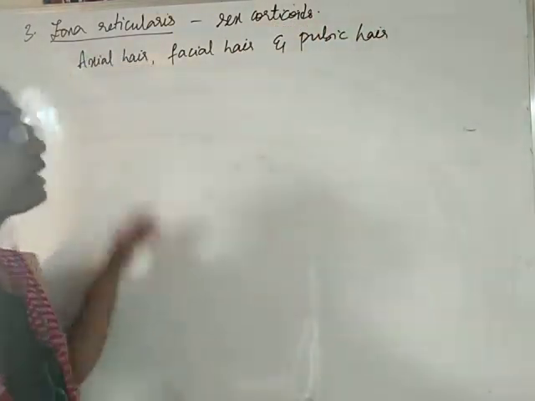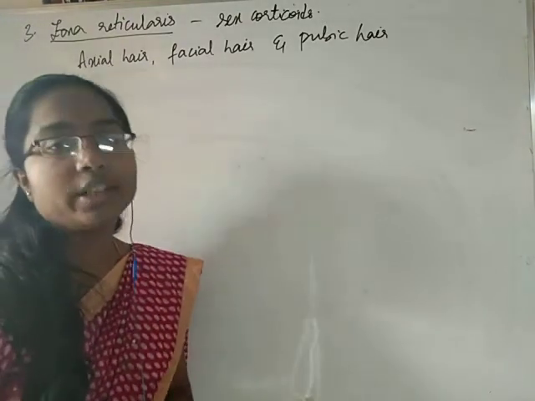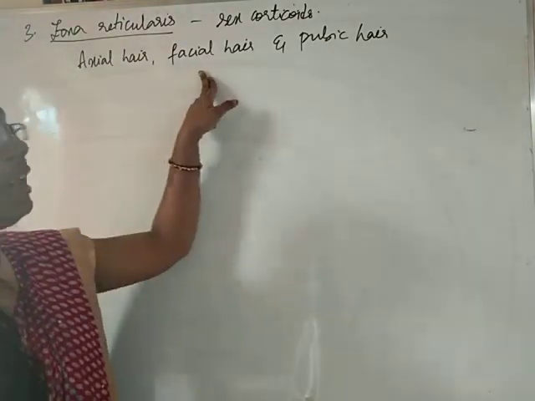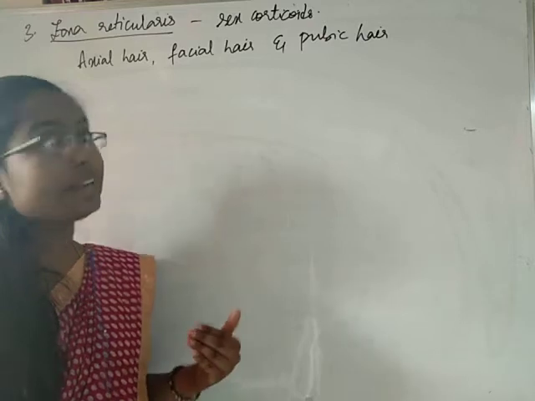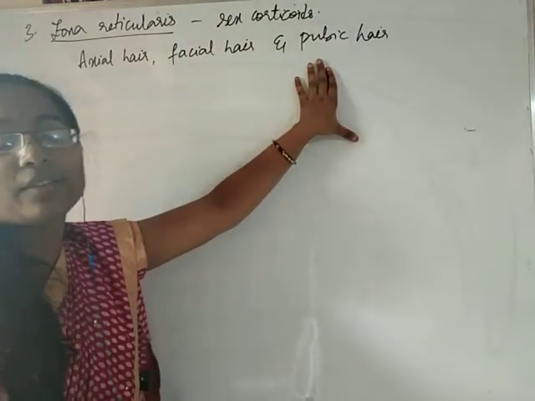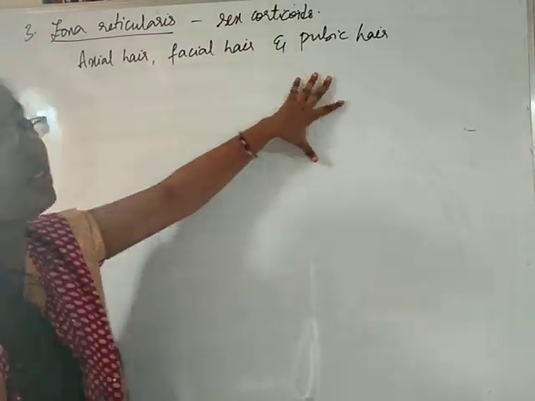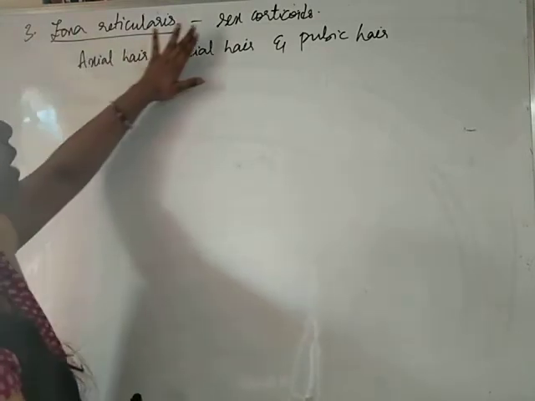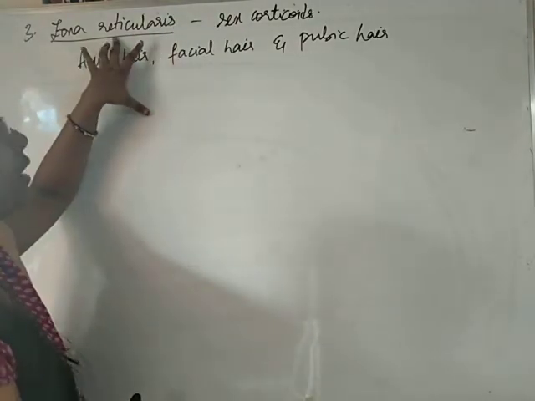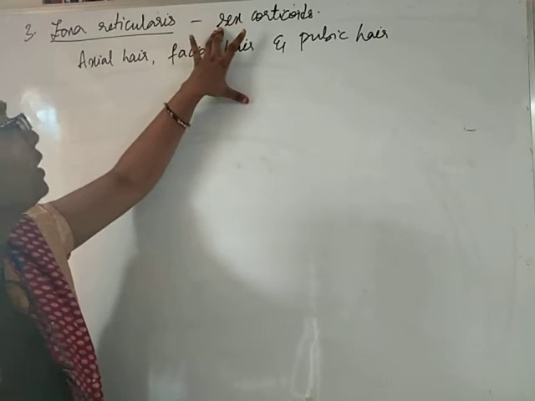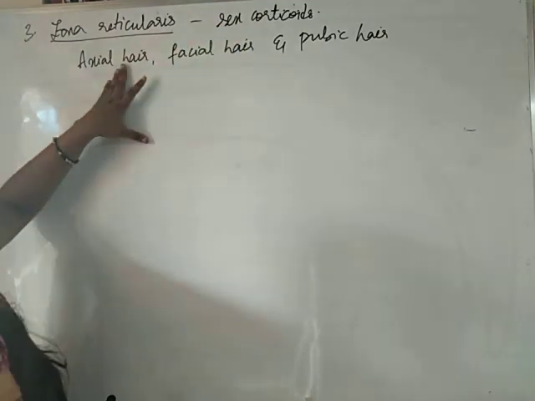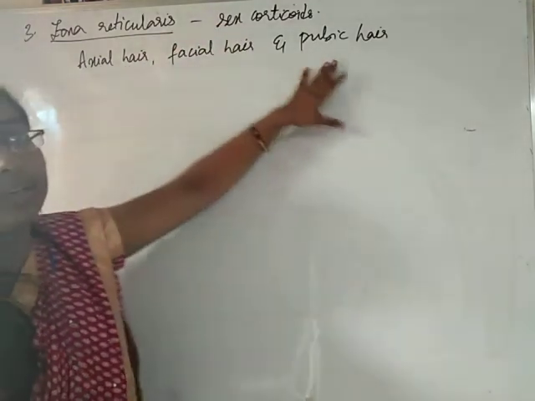Axial hair means hair on the body. Facial hair means hair on the face, and pubic hair means hair in the genital regions. So, this is regarding the sex corticoids. Zona reticularis produces sex corticoids, which cause the growth of axial hair, facial hair and pubic hair.